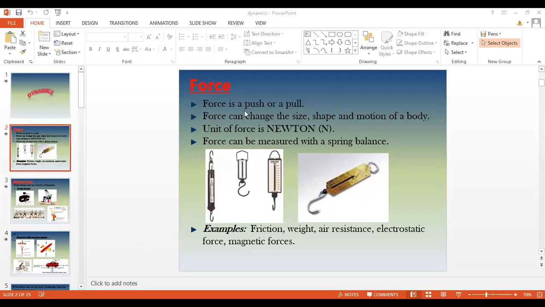And we learned that force is a push or a pull. Force can change the shape, size, and motion of an object. The unit for force is newtons. Force can be measured with the spring balance. Examples are friction, weight, air resistance, electrostatic force, magnetic force, and so on.